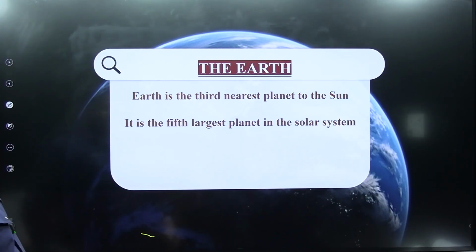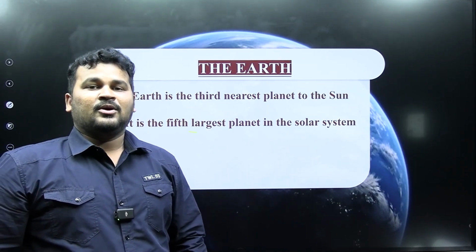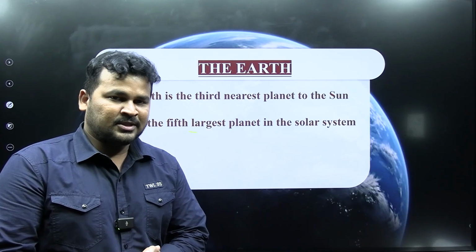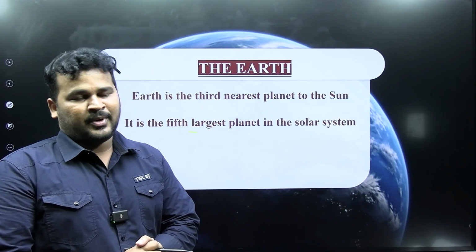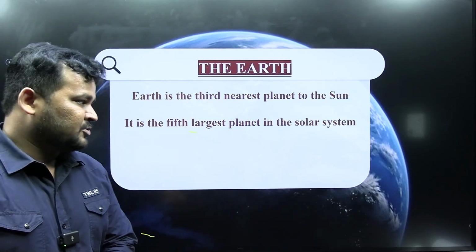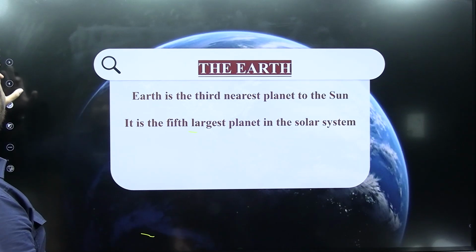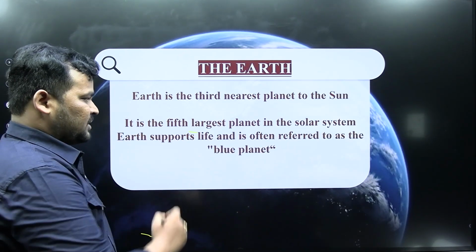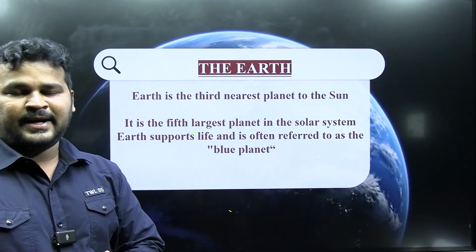Okay, then after that, it is the fifth largest planet in the solar system. What is the largest planet in the solar system? Jupiter. What is the smallest planet in the solar system? Mercury. What is the fifth largest planet in the solar system? Our Earth. Then after that, Earth supports life and is often referred to as the blue planet.